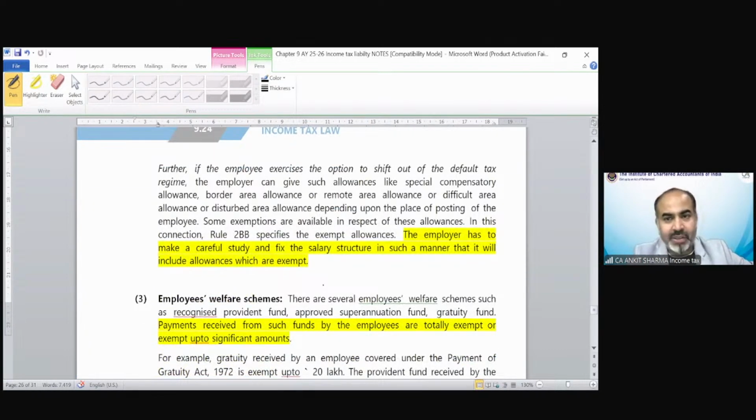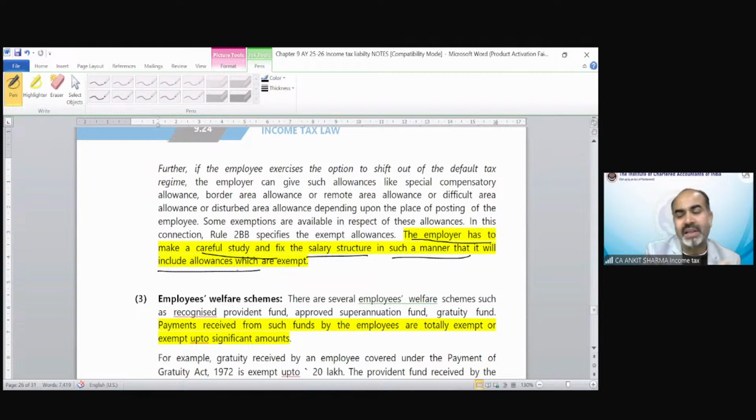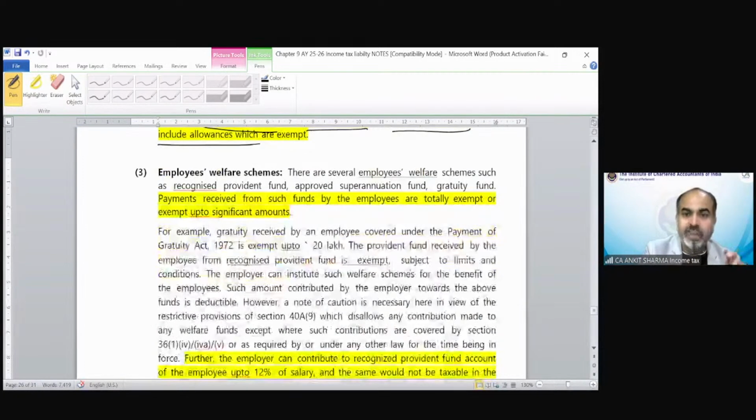Further, if the employee exercises the option of shifting out of the default tax regime, the employer can give allowances like special compensatory allowance and border area allowance. The employer has to make a careful study and fix the salary structure in such a manner that it includes allowances which are exempted. The same thing applies to employee welfare schemes.